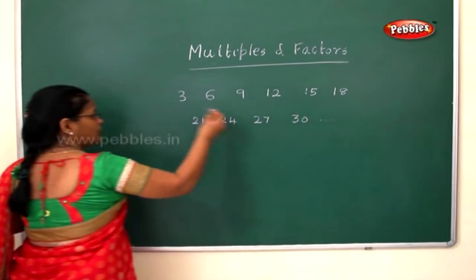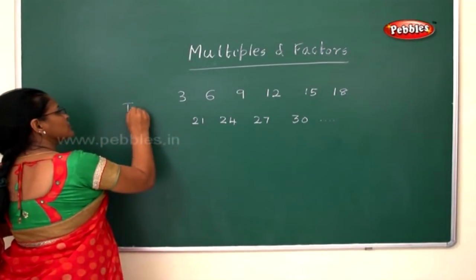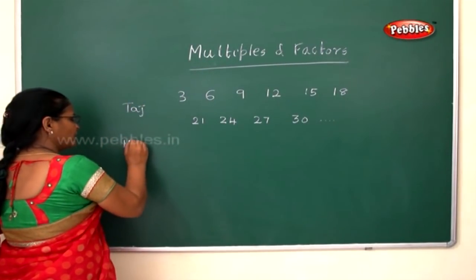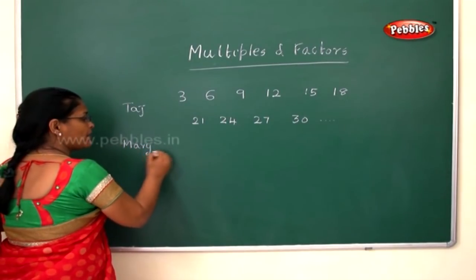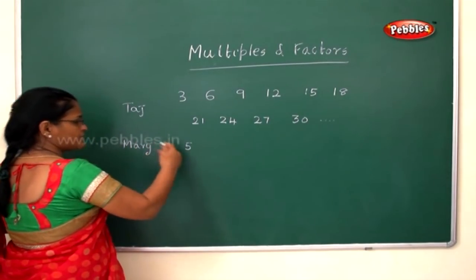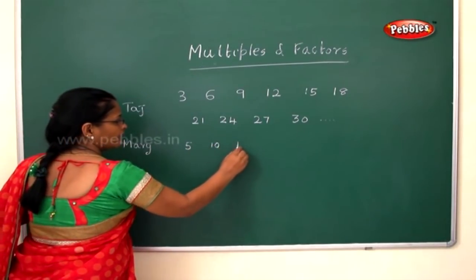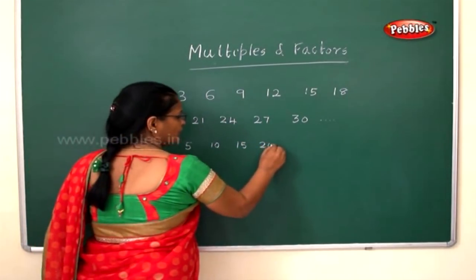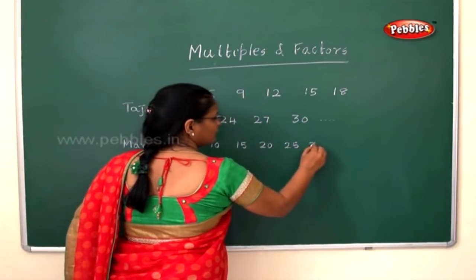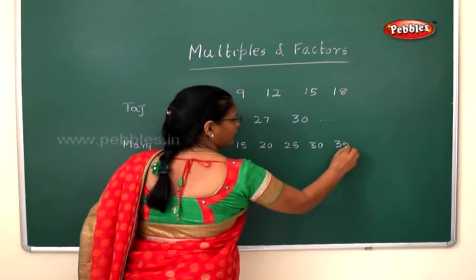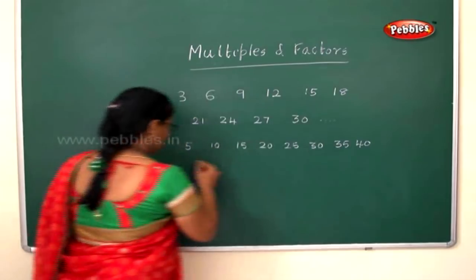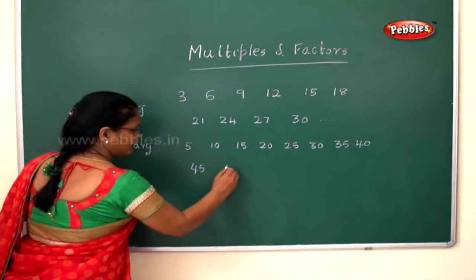Now what did Mary get? She got number 5 and kept stones on that number, adding it: 5, 10, 15, 20, 25, 30, 35, 40, 45 and 50.